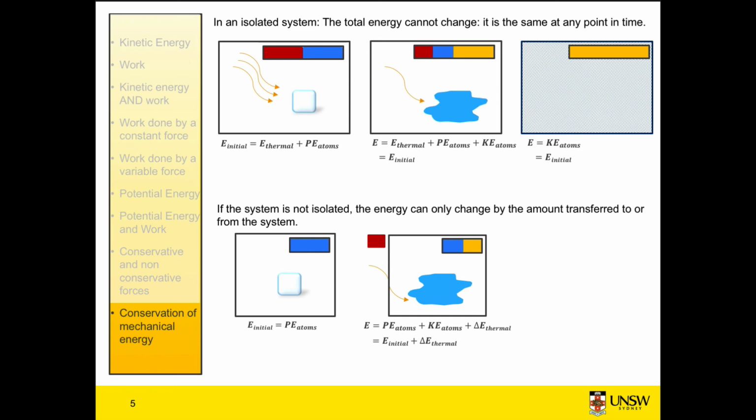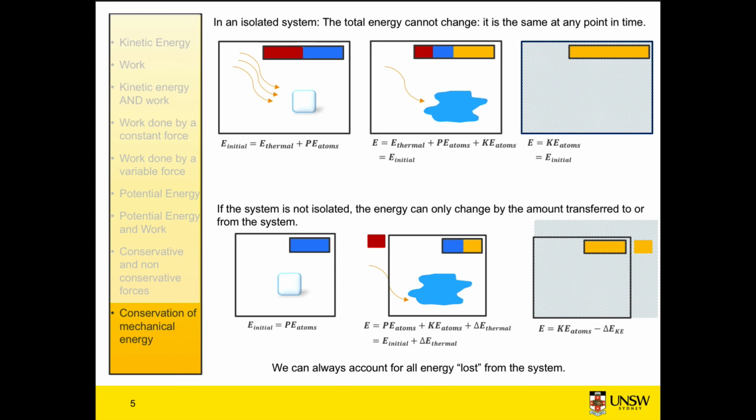In the opposite case where energy is lost from the system, so say our water has now been converted into water vapor and some of that vapor has escaped from our system, we've lost the kinetic energy associated with that vapor. And the final energy in the system then is equal to the total kinetic energy of the system minus that kinetic energy that was lost. So the conservation of energy means that we can always account for all the energy in our system.